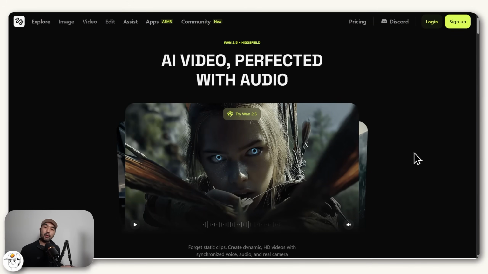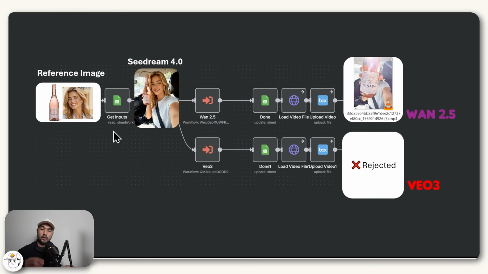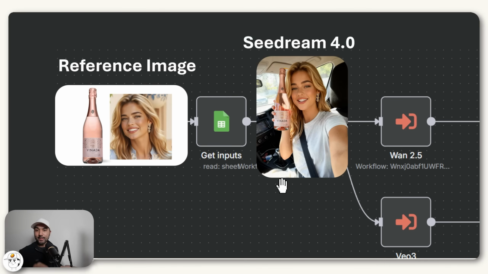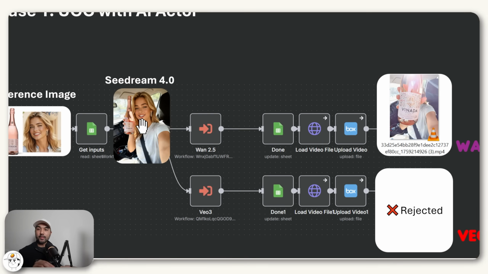But I think the real power behind this model is basically two things. One is if you combine it with an image model like Seedream that can put your product into the scene and then use that as a driving image of the video, then you can use Wan2.5 to its fullest potential to make product videos that you can use for marketing and creative use cases.